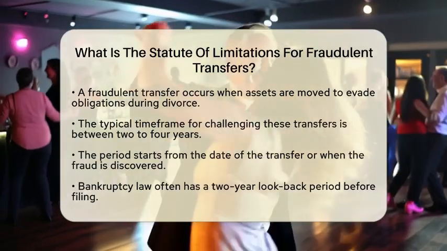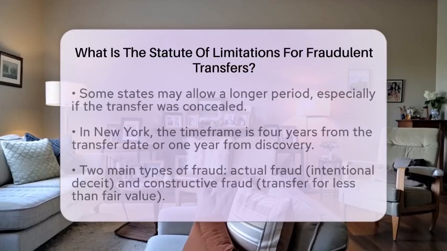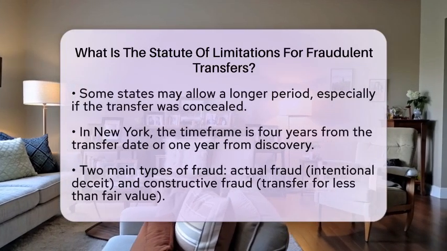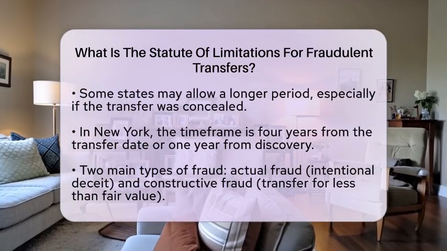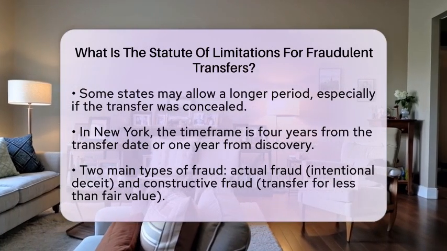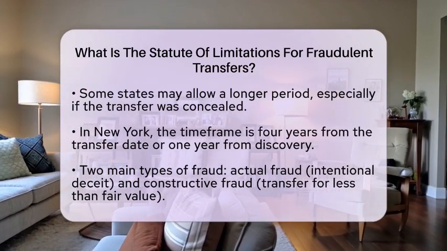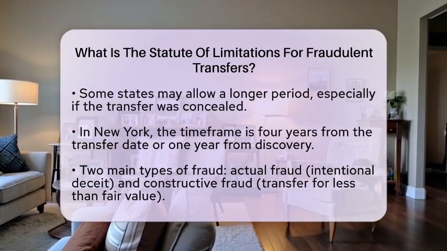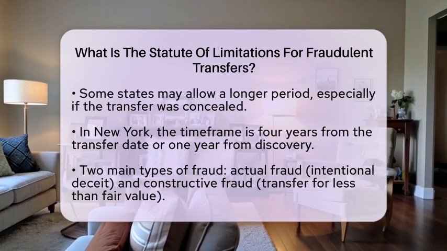For example, in New York, if a transfer was made with the intent to defraud, you have 4 years from the transfer date or 1 year from when the fraud was discovered to take action. There are 2 main types of fraud to consider. Actual fraud involves intentional deceit to defraud creditors, while constructive fraud occurs when a transfer is made for less than fair value while the person is insolvent.